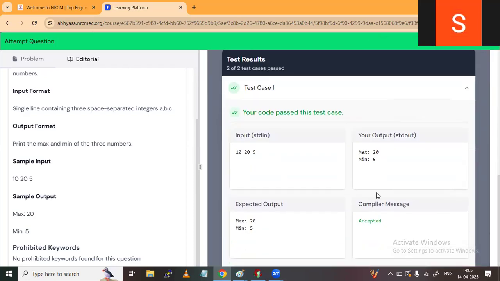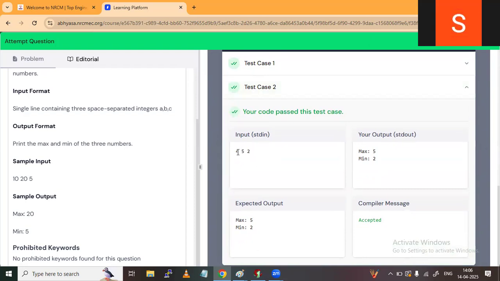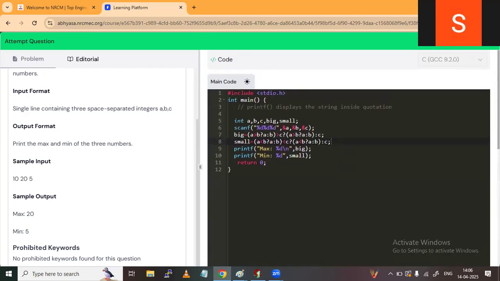Okay, now see, passed. Exactly this input, test case 1 input given by the software: A is 10, B is 20, and C is 5. And the output expected by the software is 20, and your output is also exactly the same, that's why it is accepted. If you go below, test case 2 will be there. If you click on test case 2, see one more input given by the software: 4 and 5 and 2. 4 is for A, 5 is for B, and 2 is for C. Maximum is 5, minimum is the same, and exactly that output you are also getting. That's why it is accepted. So you successfully executed this program. So like this you have to do.